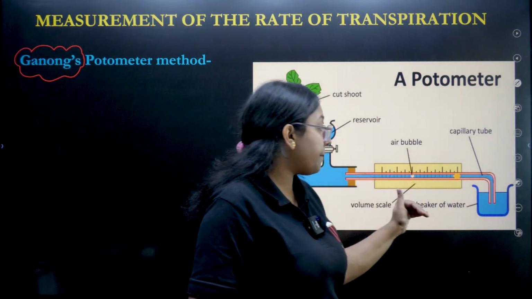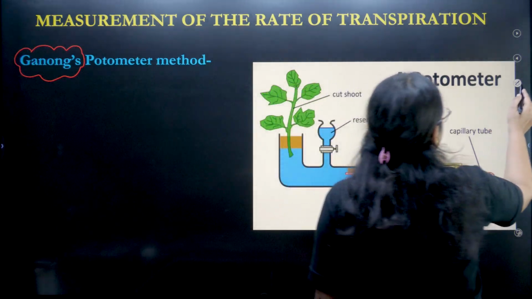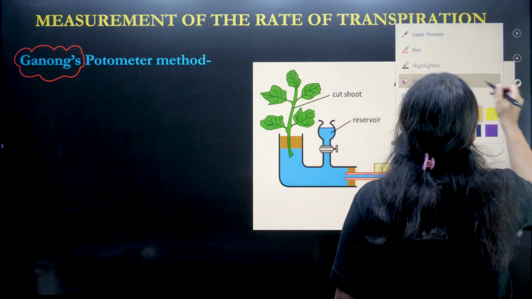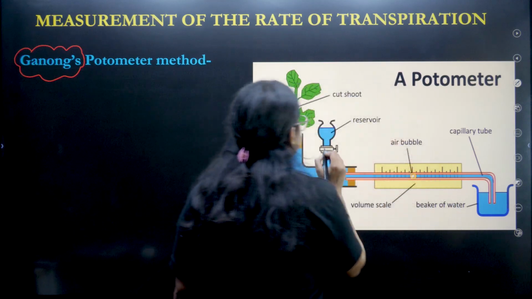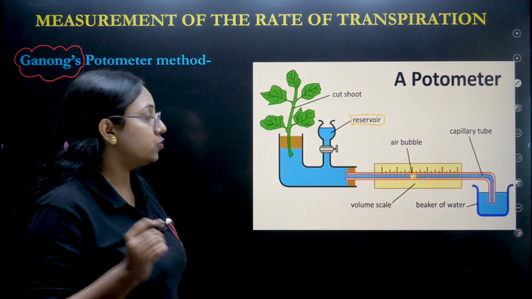Now let us suppose the air bubble is ahead of the starting point. What are we going to do in that case? Now the reservoir will be used.